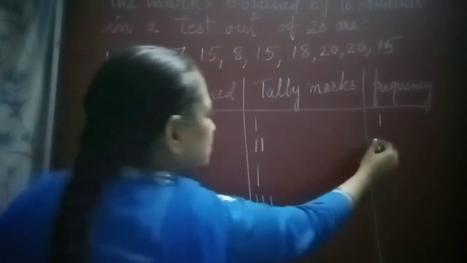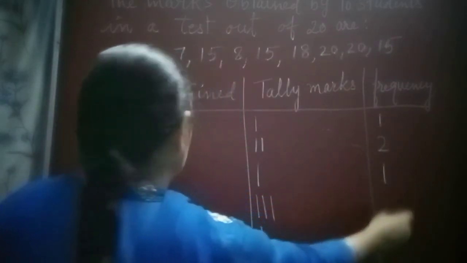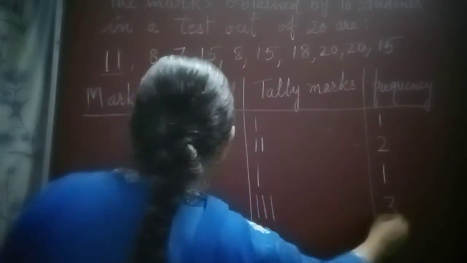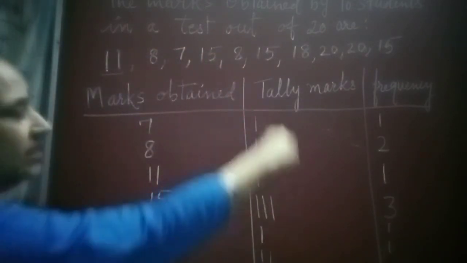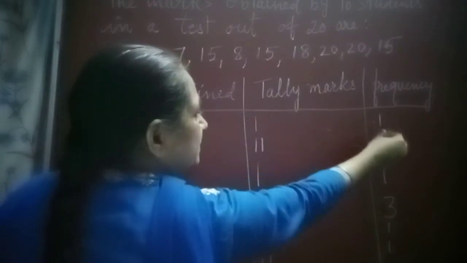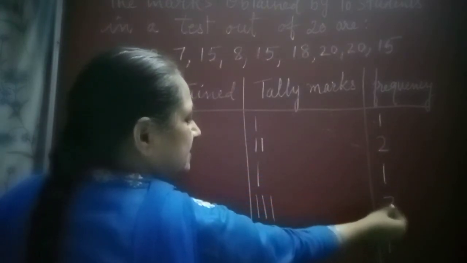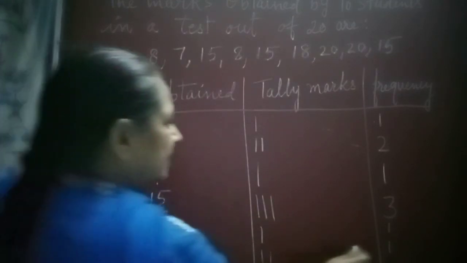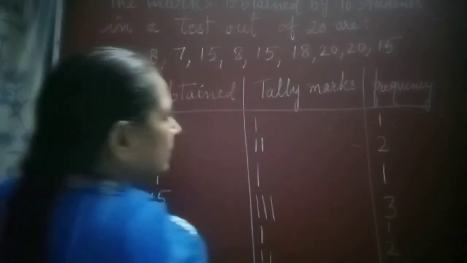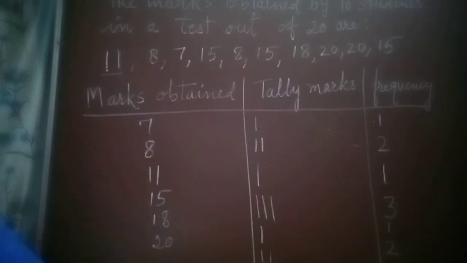Here the frequency is 2. Here the frequency is 1. For 15 it is 3. For 18 it is 1. And for 20 it is 2. So in total how many students? 2 plus 1 is 3, plus 1 is 4, plus 3 is 7, plus 1 is 8, plus 1 is 9, and 20 has 2, so that is 10. So all 10 children.